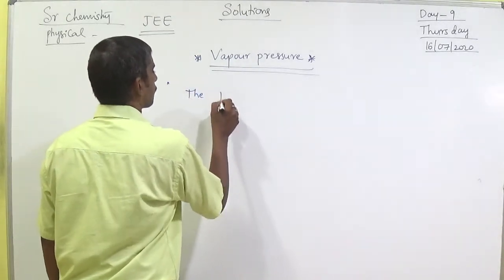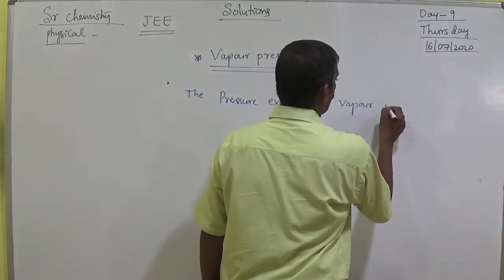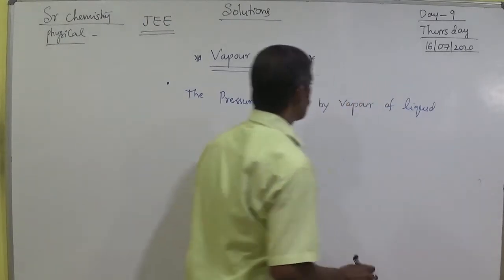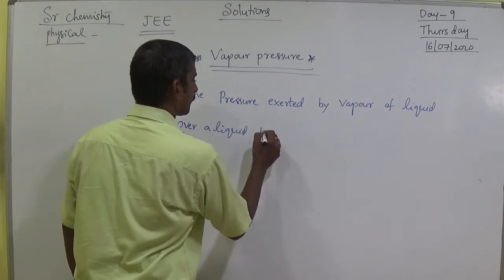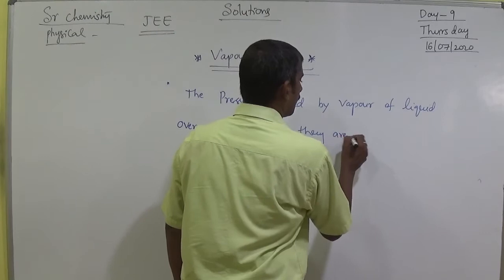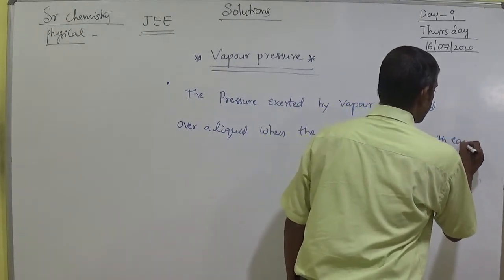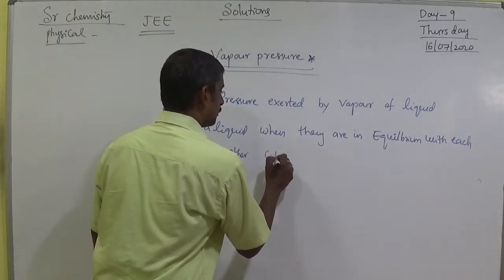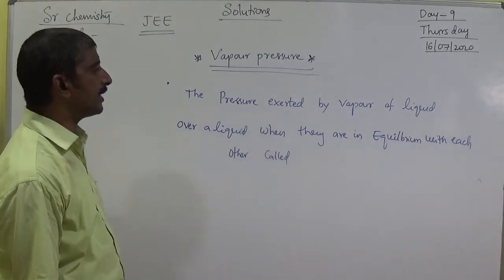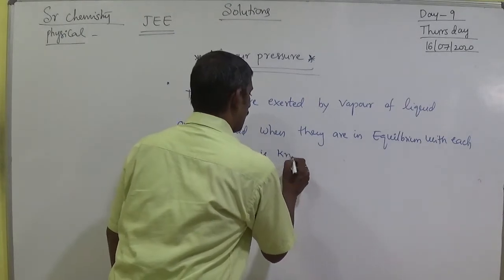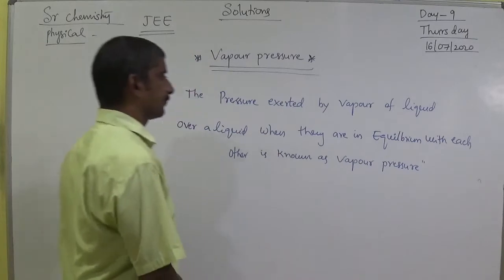That means the pressure exerted by vapor of the liquid over a liquid when they are in equilibrium with each other is known as vapor pressure.